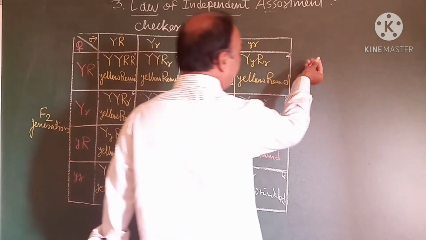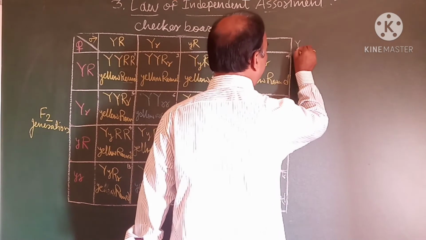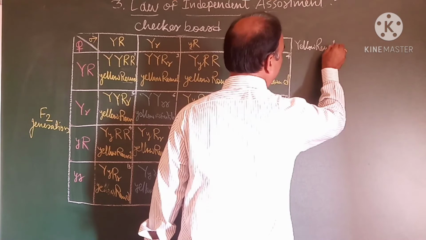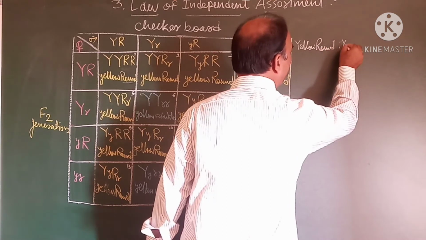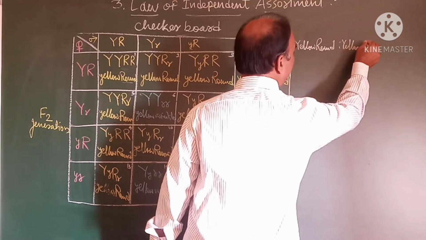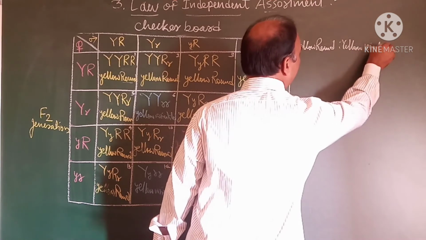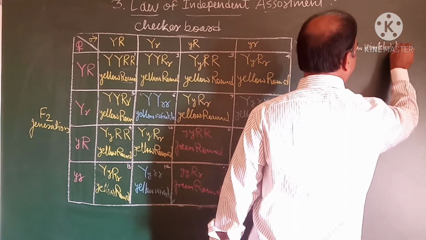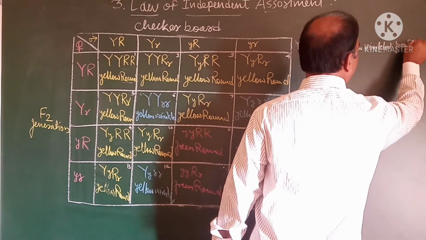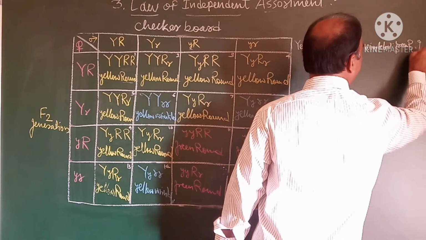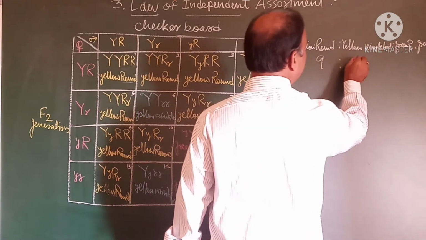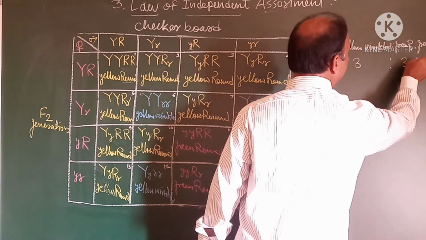Means in the F2 generation: yellow round, yellow wrinkled, green round, green wrinkled, in the ratio 9, 3, 3, 1.